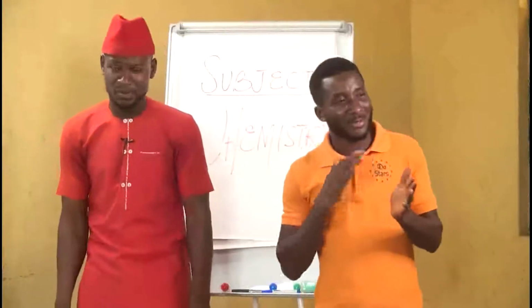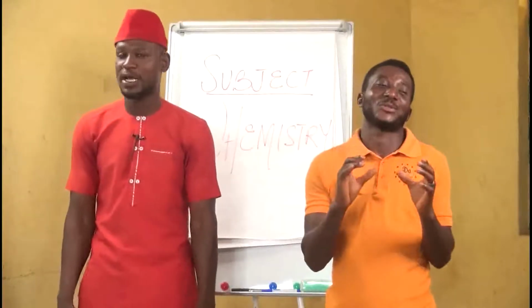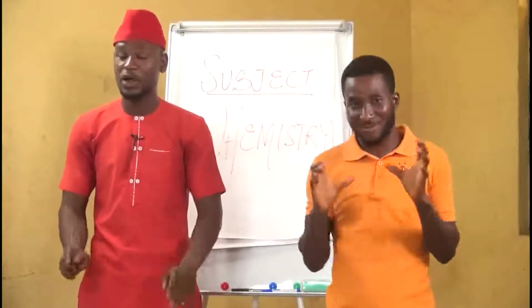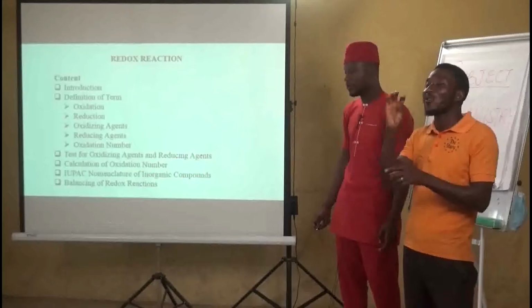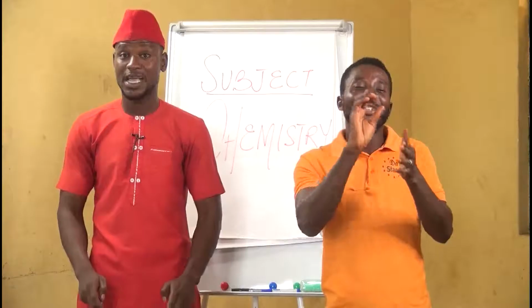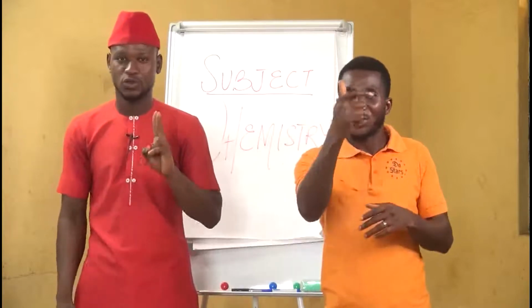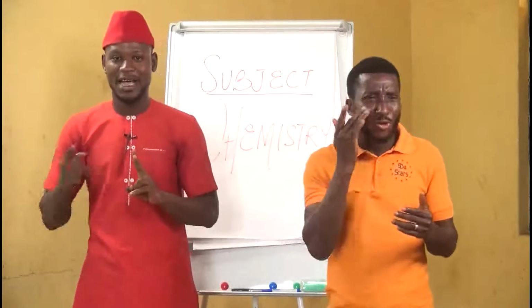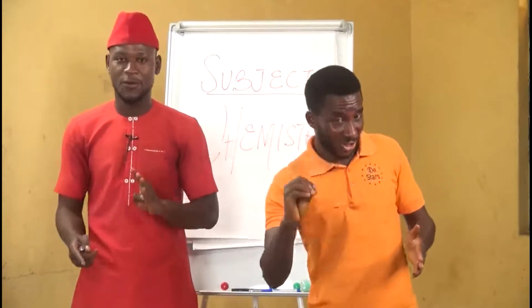Well done, Mr. Philip, for this wonderful presentation. Nevertheless, I want to take a little time to summarize what he has said for easier understanding. 1. The definition of oxidation, reduction, oxidizing, and reducing agents. I want you to know that oxidation can be defined as 1. Addition of oxygen. 2. Removal of hydrogen. 3. Loss of electron. 4.